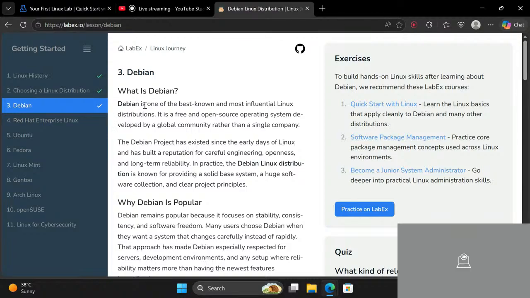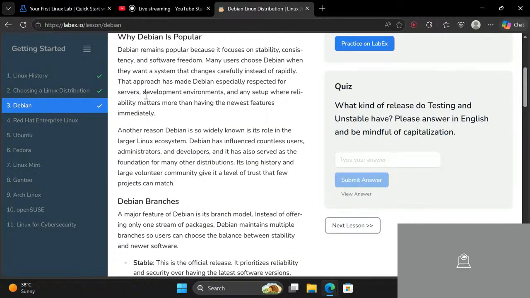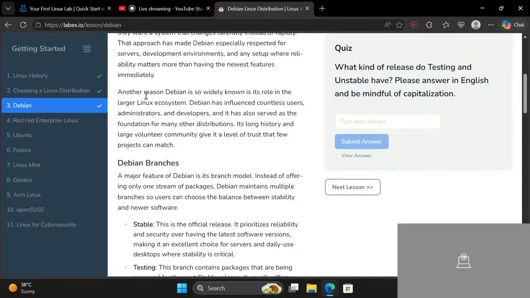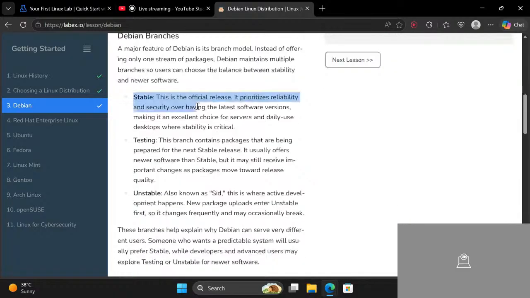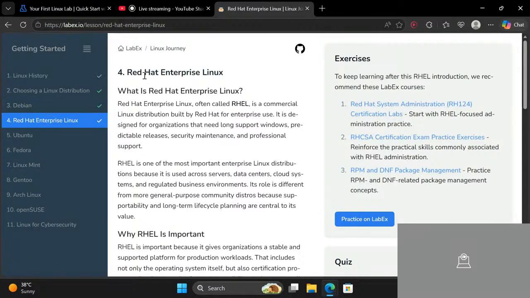Debian is also similar to Ubuntu, and Debian is actually a quite famous and stable Linux distro. You can also see it says stable. So we have other distros also. Based on what you want to do, you can just read the description and get your Linux distro.